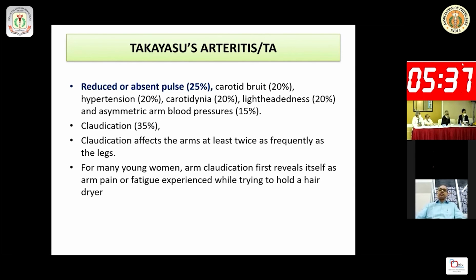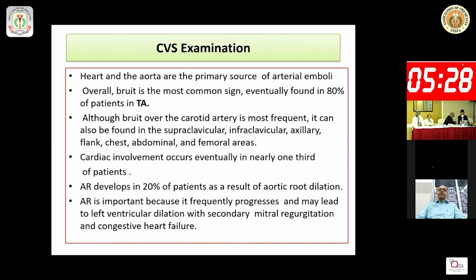And if they complain, you have to check the pulse and BP of this patient. So this may be one of the presentations. So you have to check the cardiovascular examination, and particularly the heart and aorta are the primary source of arterial emboli.